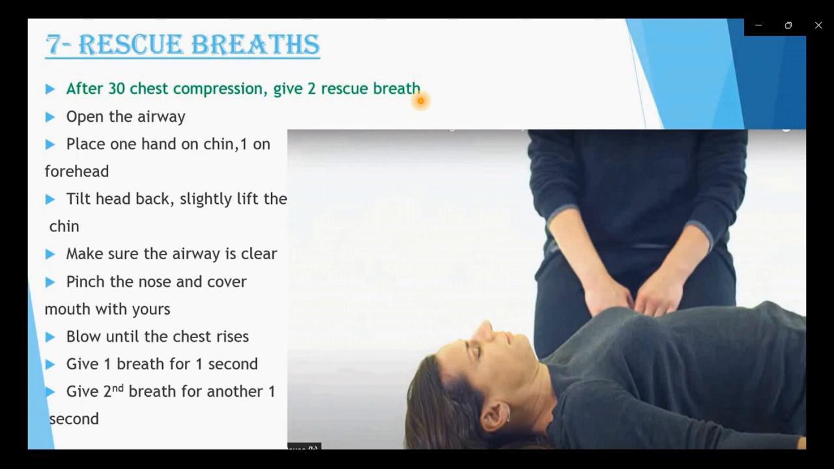For giving the rescue breath, there are many ways. Some people give the breath mouth to mouth, or nowadays medical devices are also available to give breaths to the patient. These are the steps I have mentioned in this slide, how we can give the rescue breath to the patient. I will also show you the video. So first have a look at the steps.